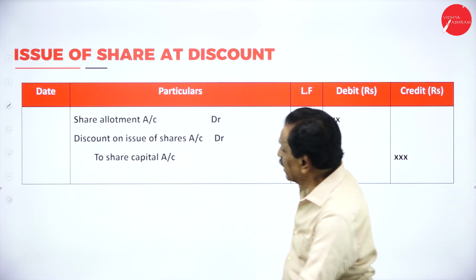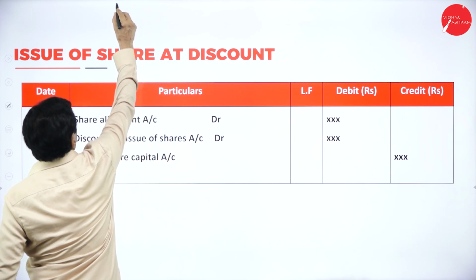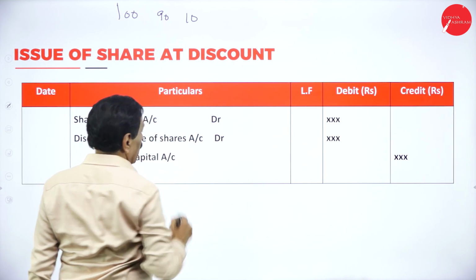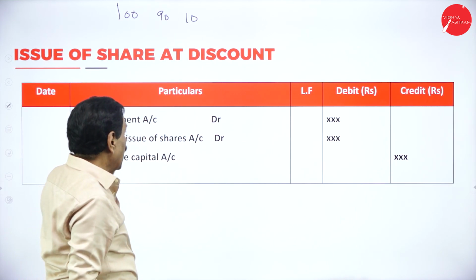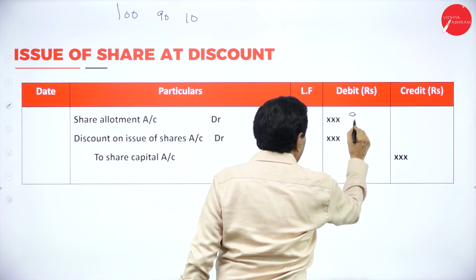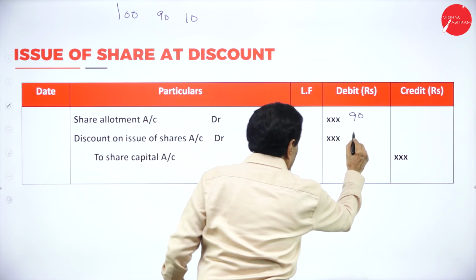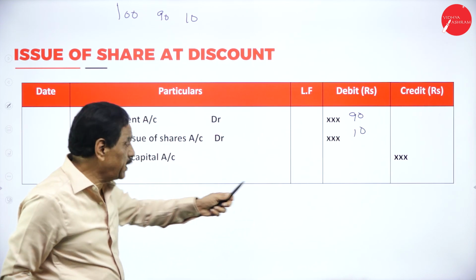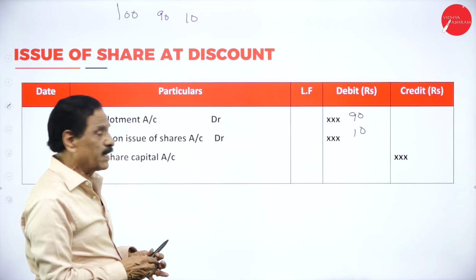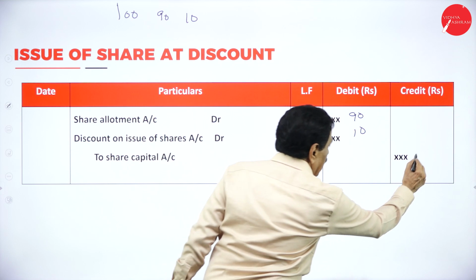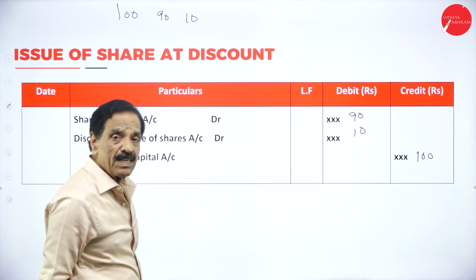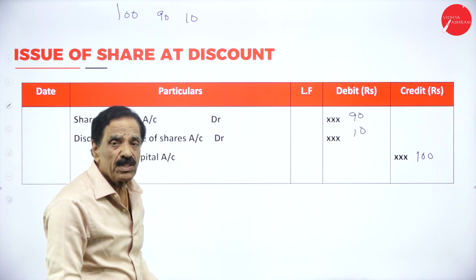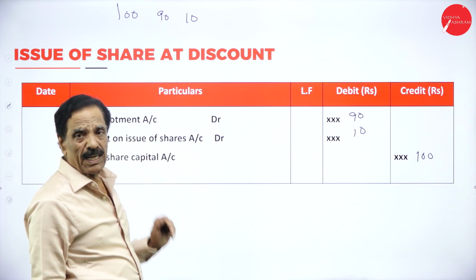Now, issue of share at a discount. For example, if the share value is 100, issued at rupees 90, at a discount of 10. How to pass the entry? Share allotment account debit 90, discount on issue of shares account debit 10, to share capital 100. What's the entry? Share allotment account debit 90, discount on issue of shares account debit 10, to share capital 100.